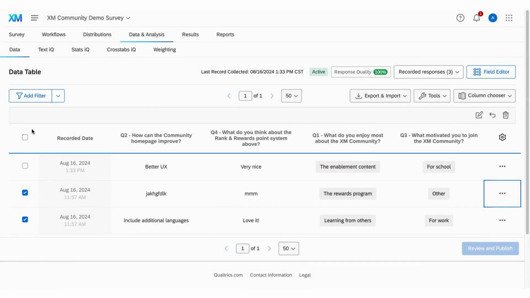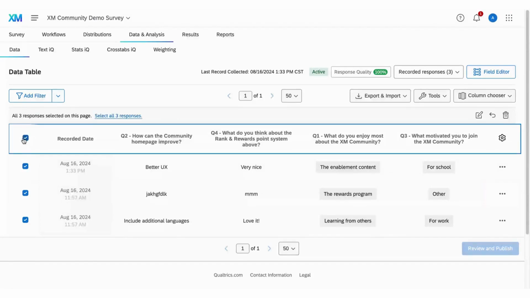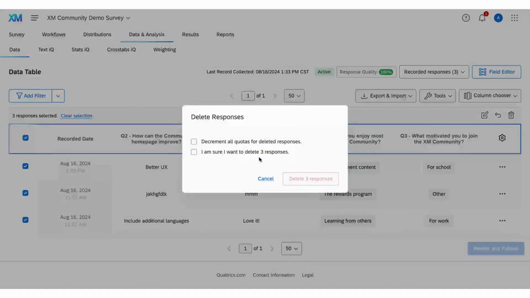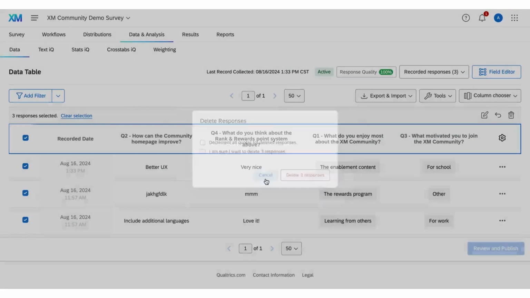Need to clear everything? Click the top checkbox to select all responses on the current page, then click the blue text to select all responses in the survey. Hit the trash icon, confirm, and you're done.